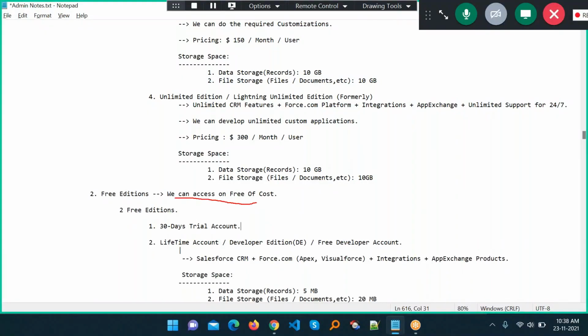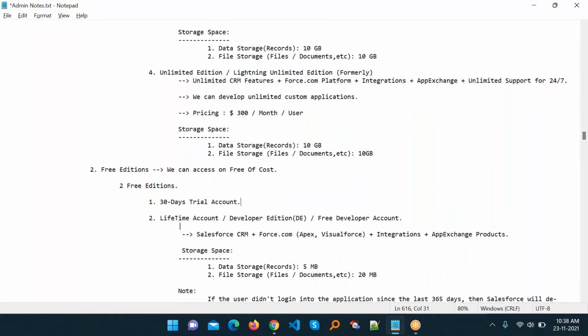Under the free edition we have two options: a 30-day trial or a lifetime account. The lifetime account, developer edition, called DE, free developer account, are all the same.